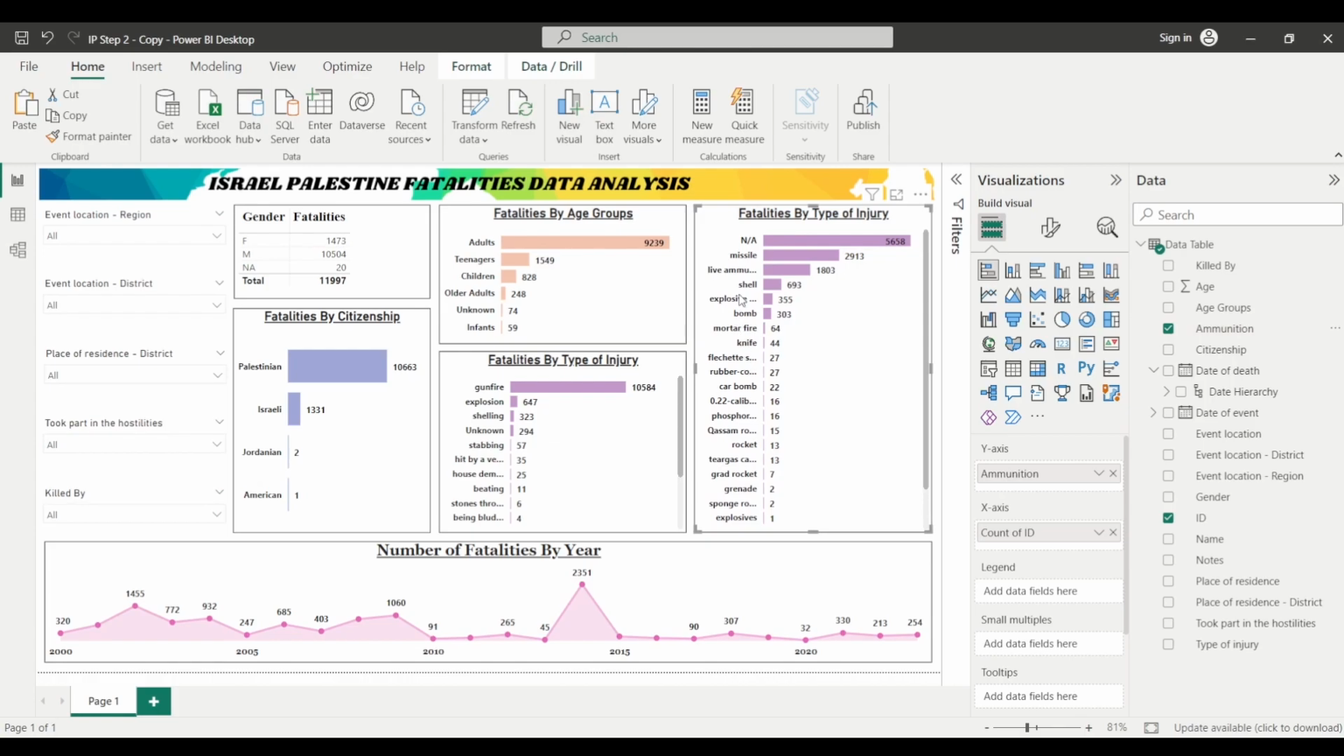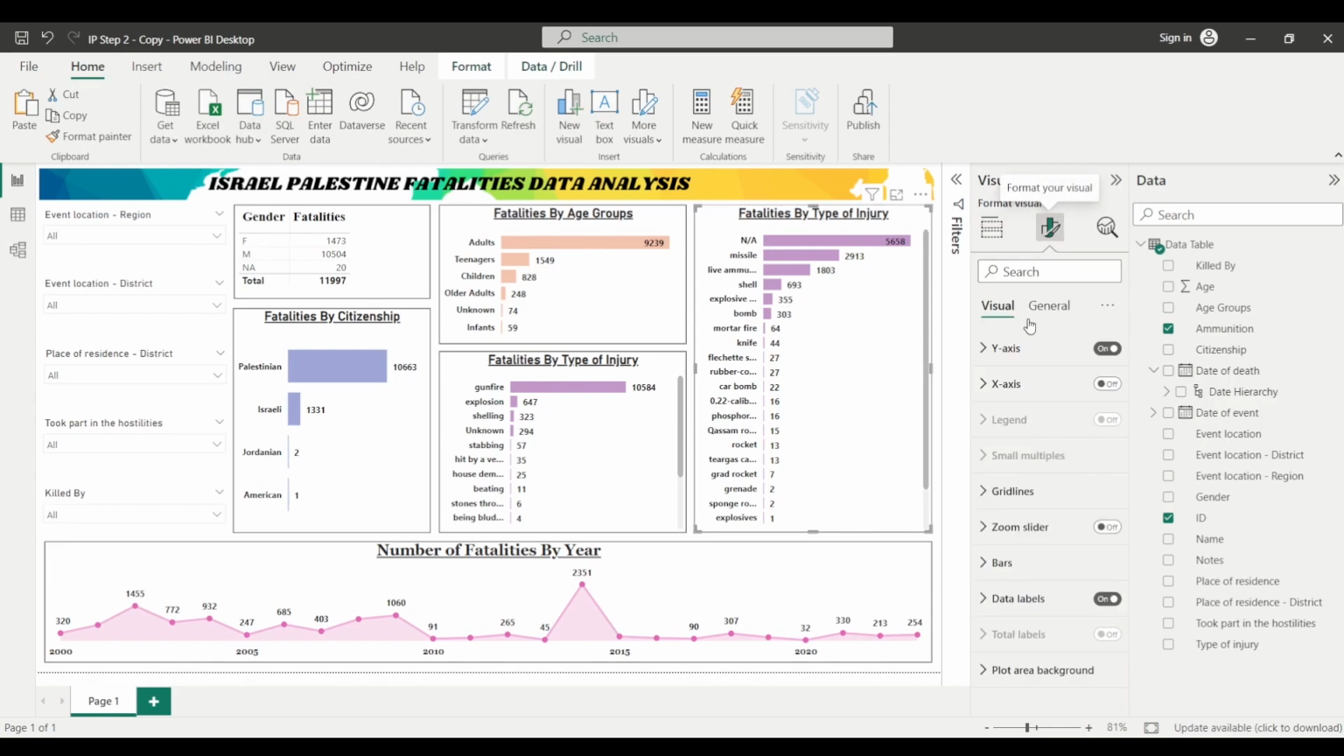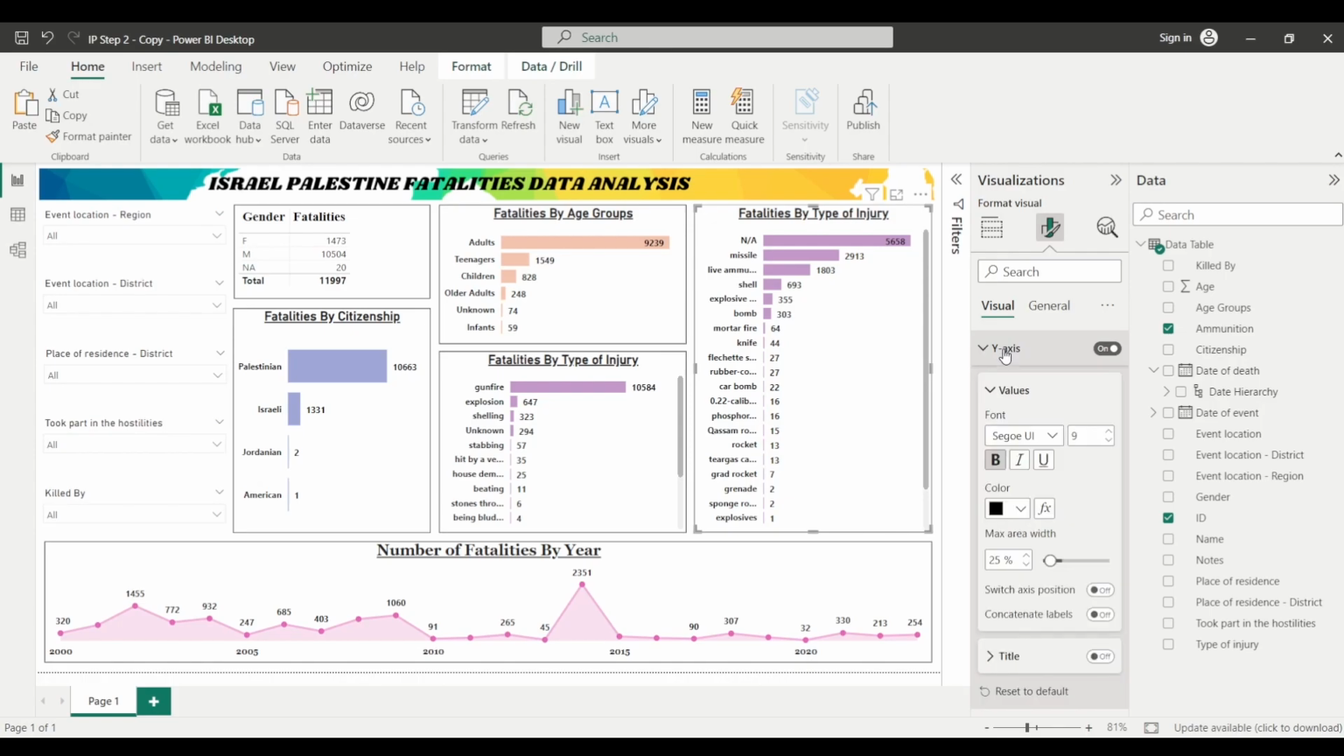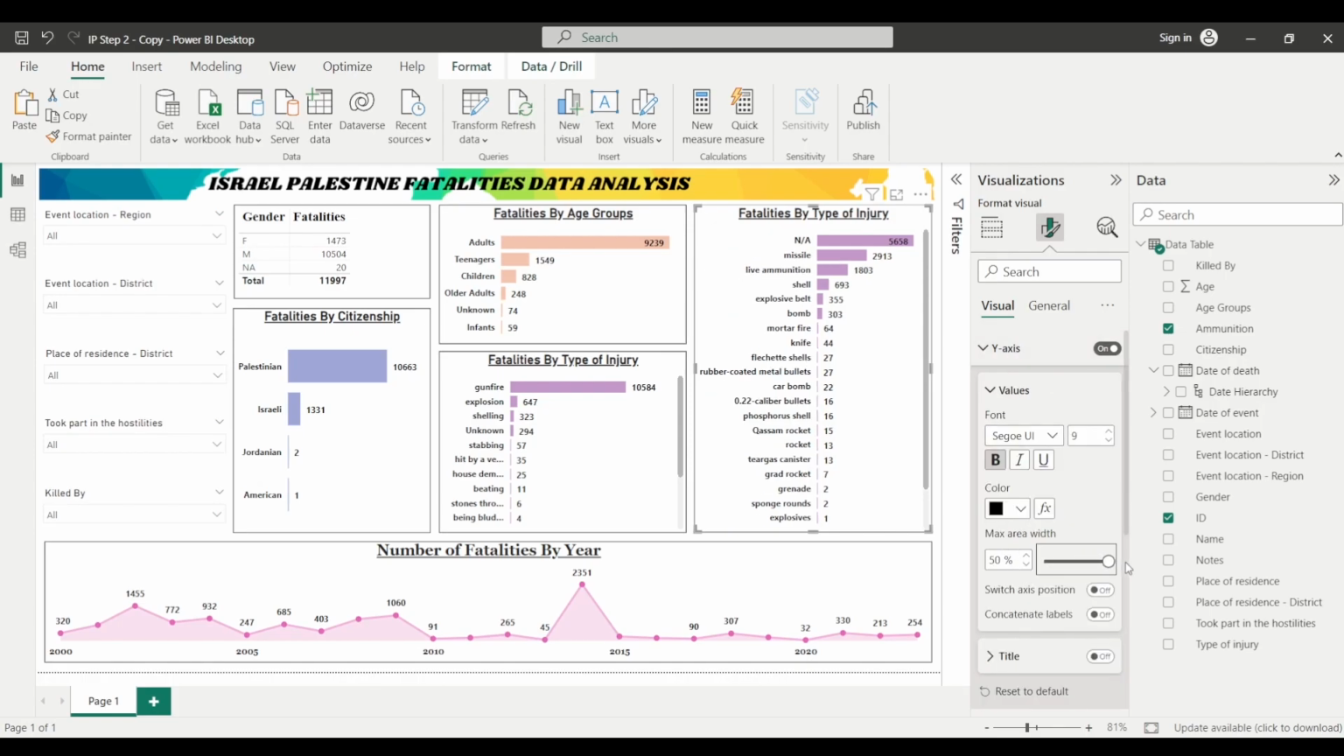As you can see, the data that is represented along the y-axis, we cannot see the complete names. In order to see the complete names along the y-axis, you can click on format your visual, and then under the y-axis we have something called maximum area width. So you can increase it to 50%, and now you can see that live ammunition, missile, shell, rubber coated metal bullets, etc., all the names are clearly visible, right?